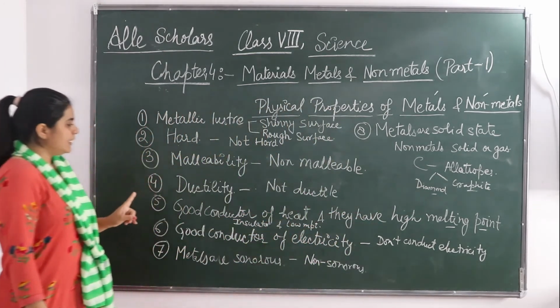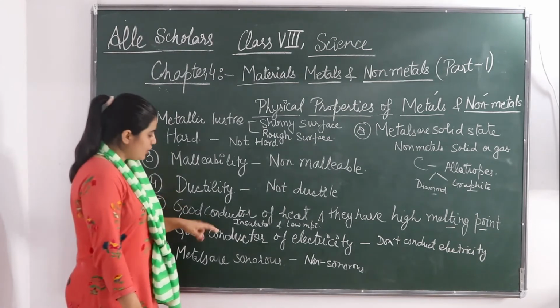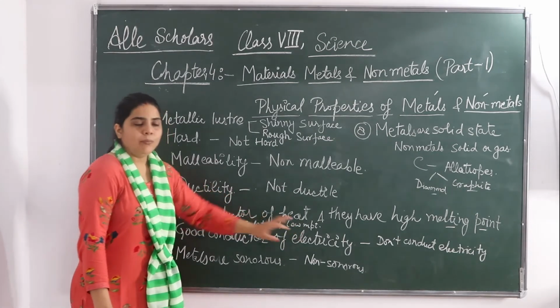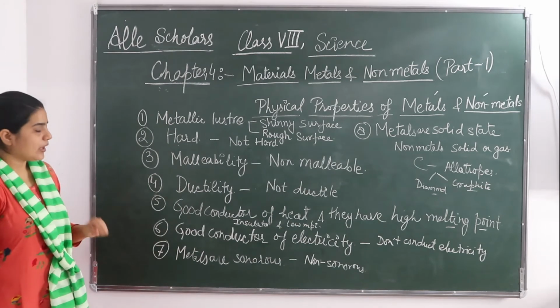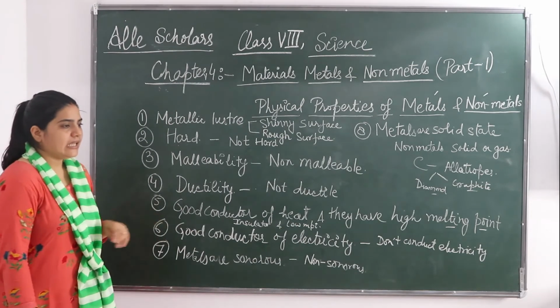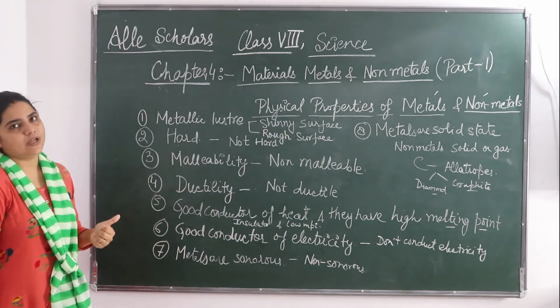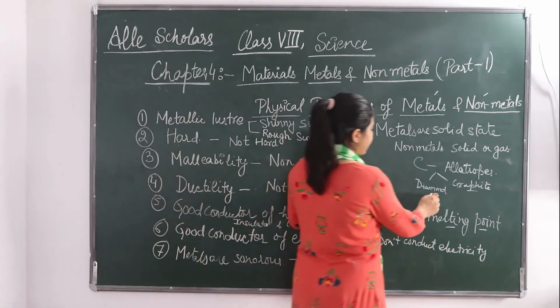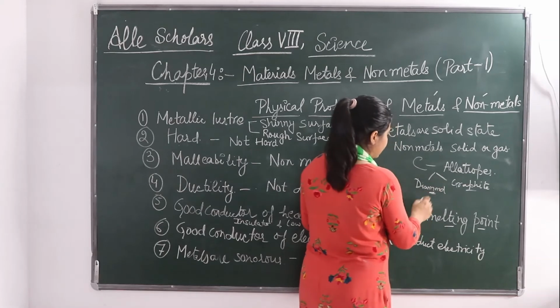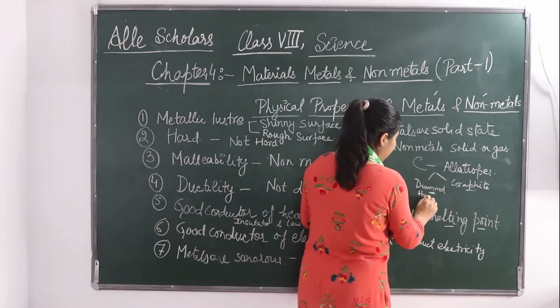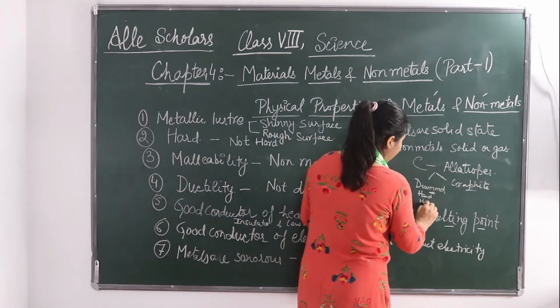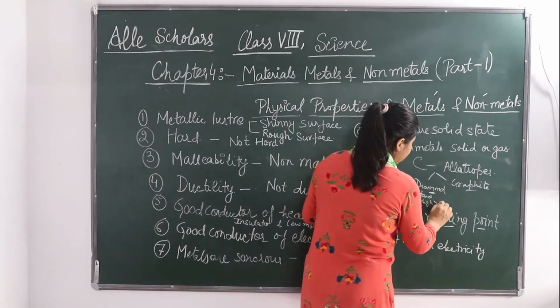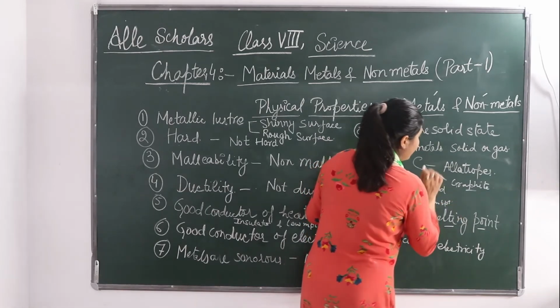Thirdly, what we have studied is that non-metals have a low melting point. But this diamond again has a very high melting and boiling point. So diamond is one big exception in the case of non-metals. It is hard and has a high melting and boiling point.